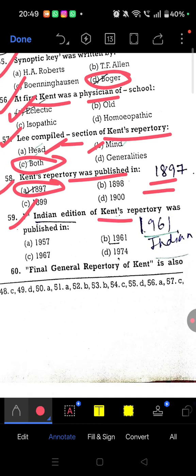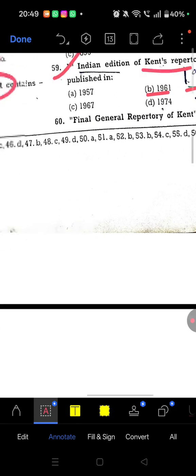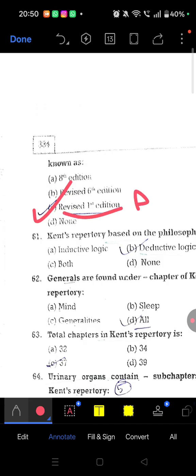First Indian edition of Kent repertory. So this was published in 1961. Okay, so the Indian edition was published in 1961. Question number 60, final general repertory of Kent is also known as revised first edition. So final general repertory is also known as revised first edition.